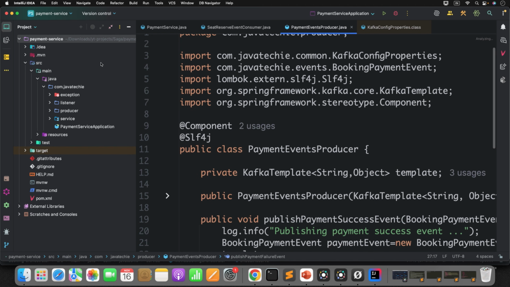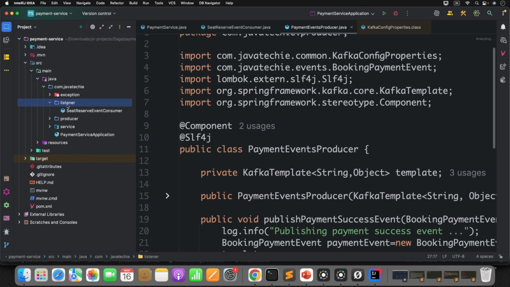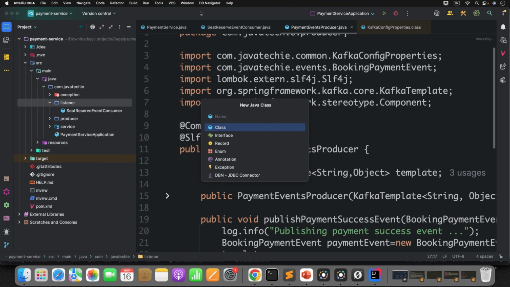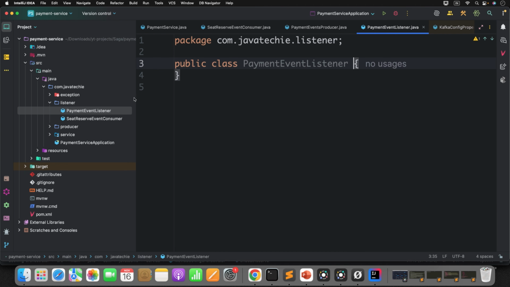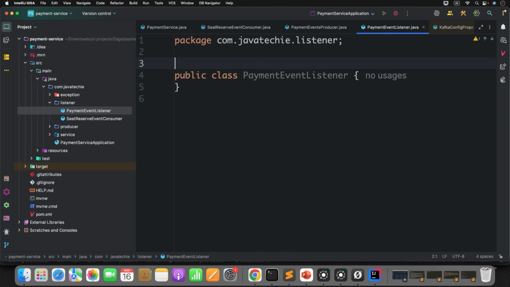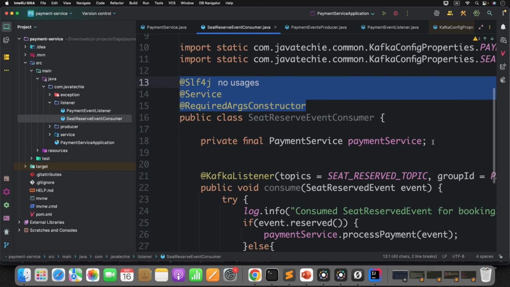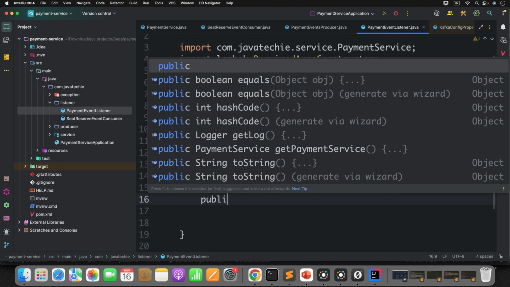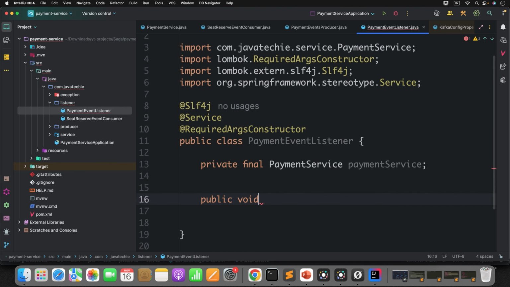In the payment service we have also written the logic. Let's not touch that. I will create another listener class. You can name it payment event listener. I'll copy these annotations. Then I will also inject the payment service. Here also define a method for consuming the events. Public void.